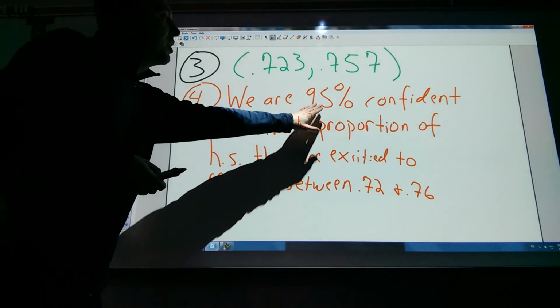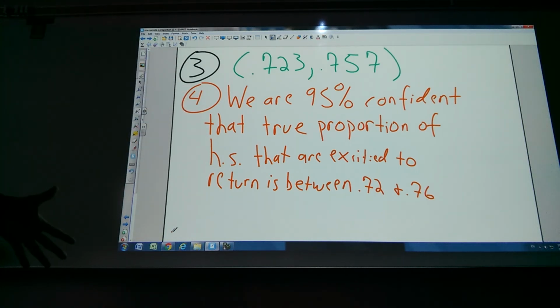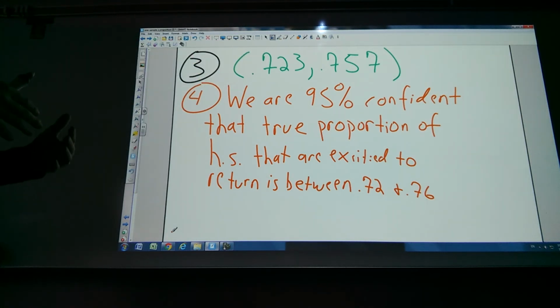What does 95% confident mean? What does the interval actually mean? You do not put this on your four-step process, but it's a great multiple choice question. It means if I do the same procedure many times, I ask 2,600 random high schoolers, and then I do a confidence interval, that 95% of those confidence intervals will capture the true proportion. That's what a confidence level means. You do not put it on your four-step process. It's a beautiful multiple choice question.